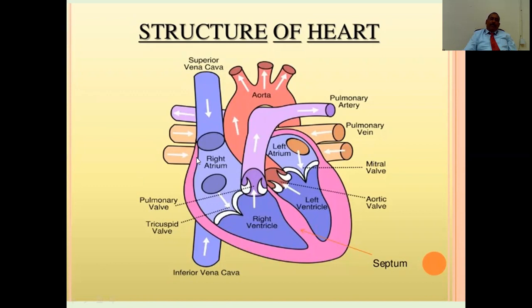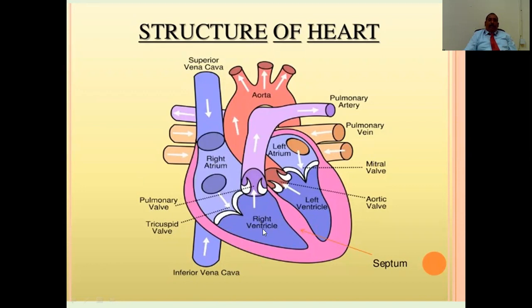When the right atrium contracts, it increases the pressure inside the right atrium, and the blood is pushed from the right atrium to the right ventricle. This act of contraction of the right atrium is called systole, atrial systole, right atrial systole.